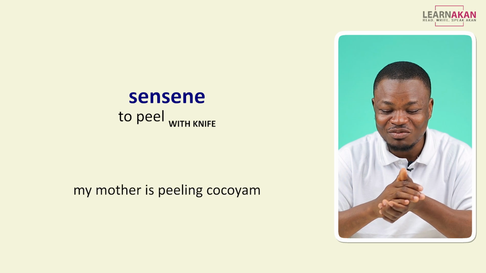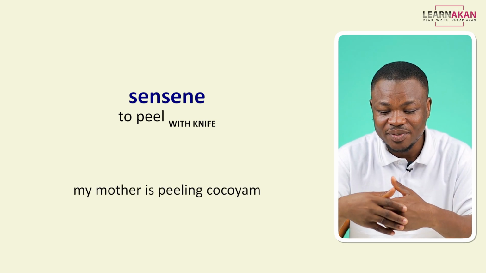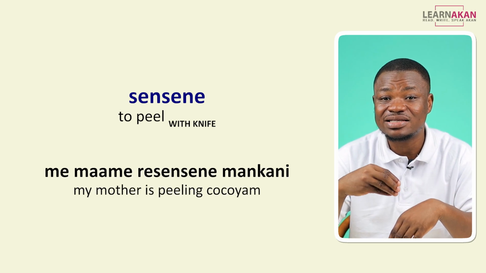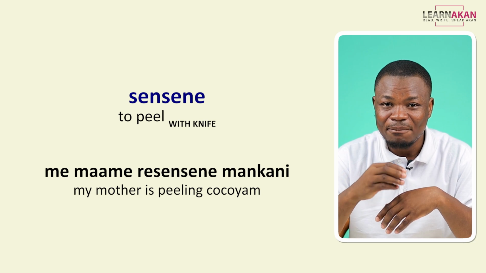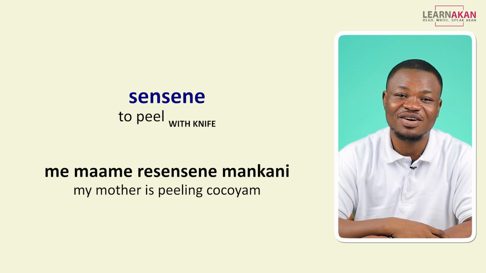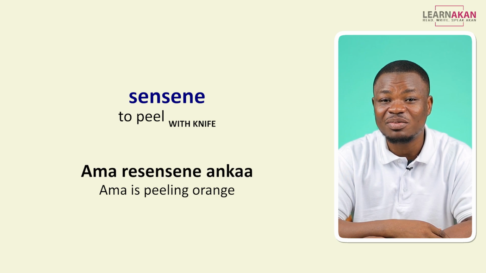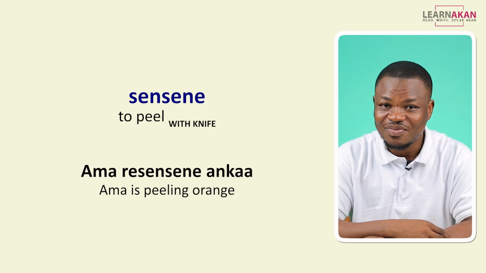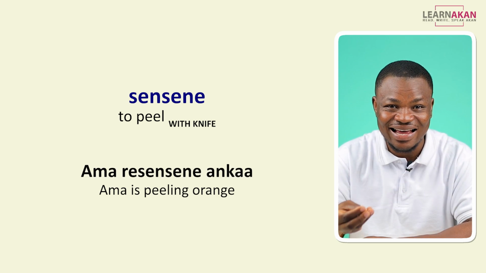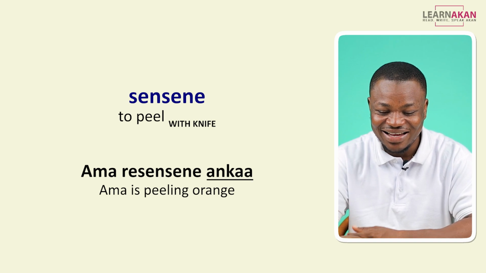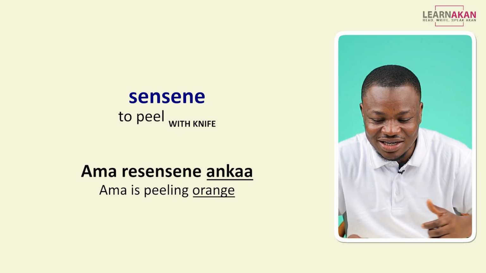If I want to say my mother is peeling cocoyam, I would say: Me maame sensene menken. If I want to say Amma is peeling orange, I would say: Amesinsene anka, because we said anka is orange from our previous lesson.